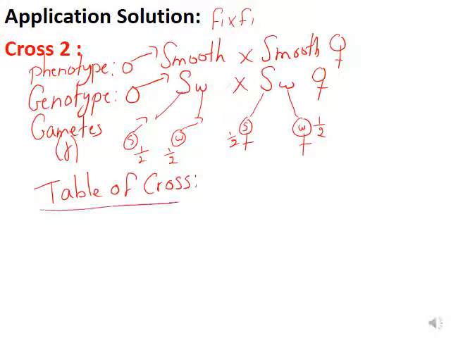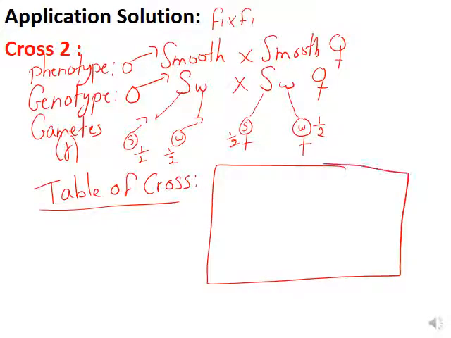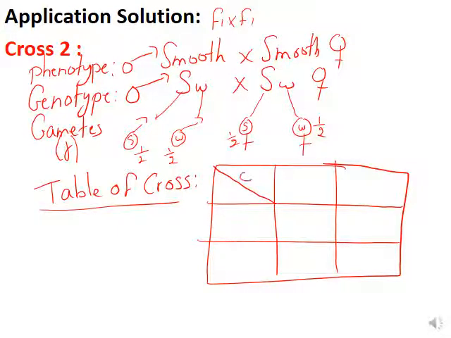The table of cross, pay attention to what you are going to do. In the table of cross, you're going to increase it, so it's going to be 2 boxes here and 2 boxes here, and we divide male and female. Here we have S, w, don't forget the proportion, 1 over 2 and 1 over 2. Here we have S, w, 1 over 2, 1 over 2.